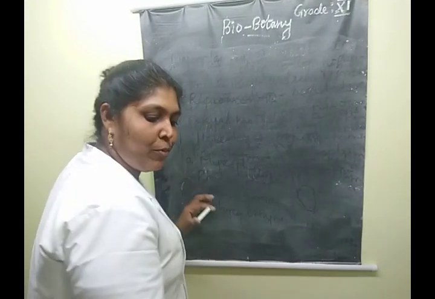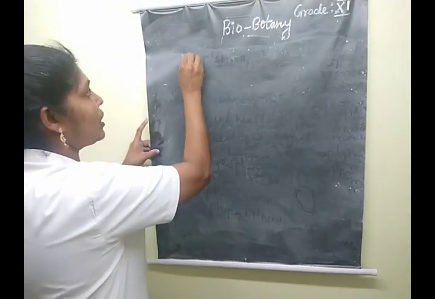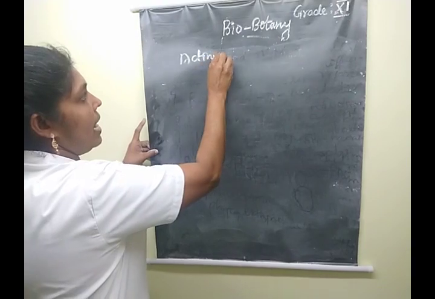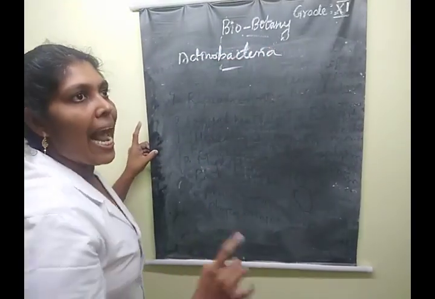Actinobacteria come under the classification of actinomycetes. Only the actinomycetes class comes under actinobacteria. So this comes under the actinomycetes class.